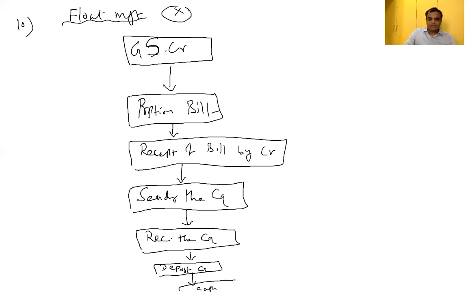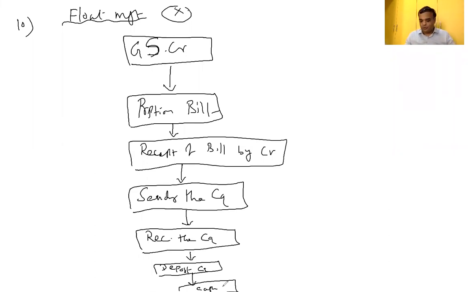The last step, I am getting money. I'll repeat once again. I transfer the goods to you, prepare the bill or invoice, and send it to you. You receive the bill and, based on it, settle the money by check. I receive the check, deposit it in the bank, and then realize the cash. This is the sequence of the business transaction.